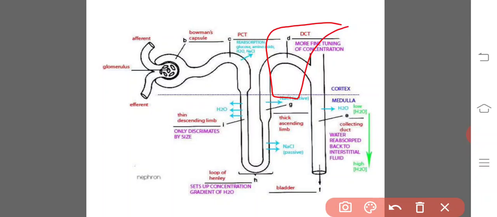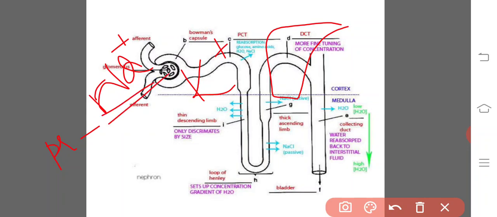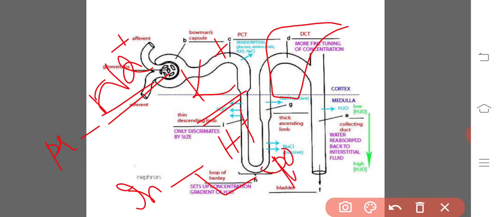Principal cells reabsorb sodium and secrete potassium. Whereas the intercalated cells secrete H plus ions and reabsorb potassium ions and bicarbonate ions.